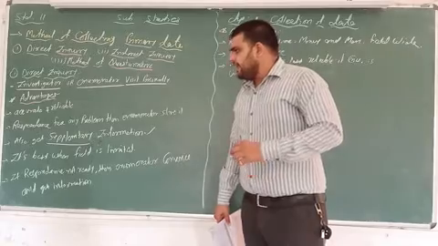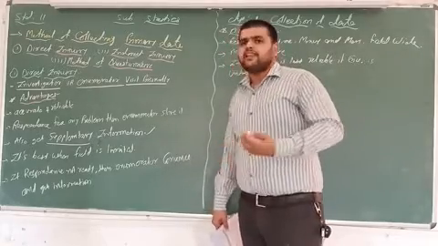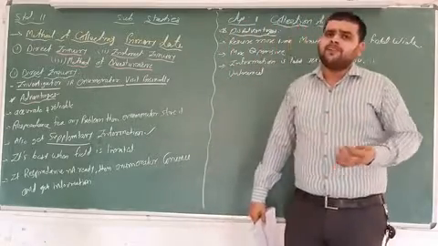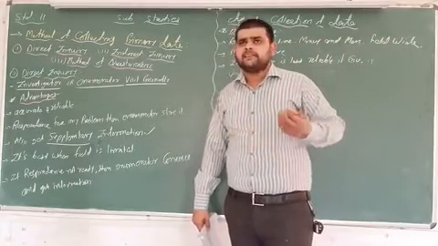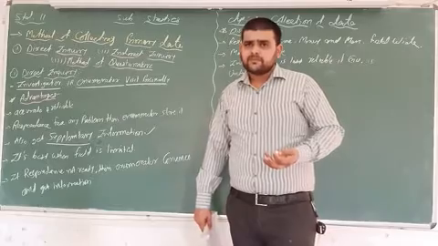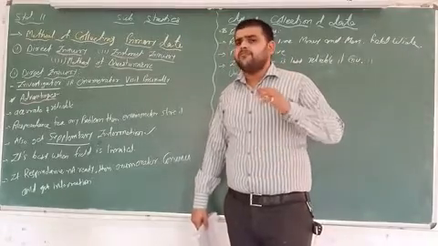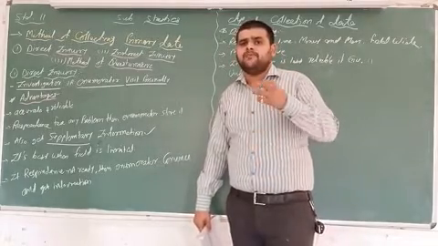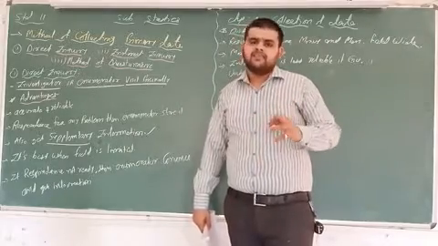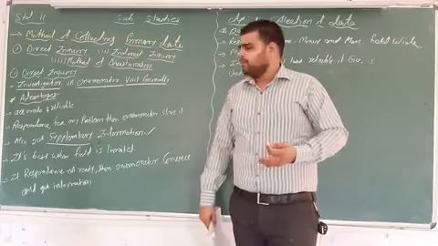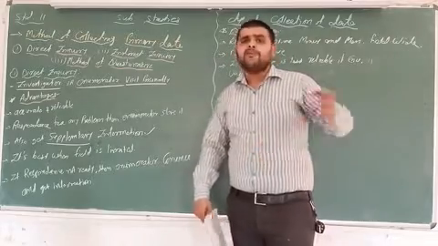Number 3, it's best when the field is limited. See, if I want to get information about only Borsad village or Borsad city, then it is easy. But if I want to get information about each and every child studying in 12th standard in the whole of Gujarat, then it is difficult, because the field area is wide.